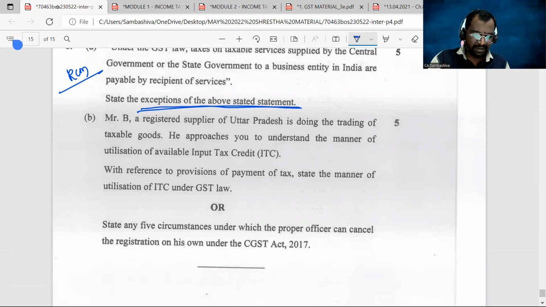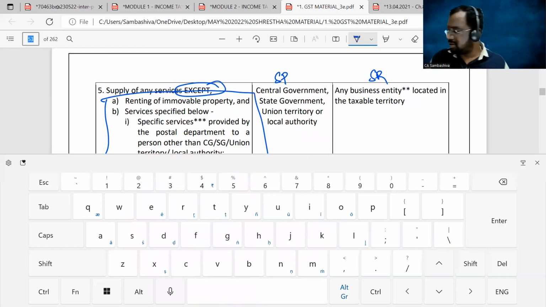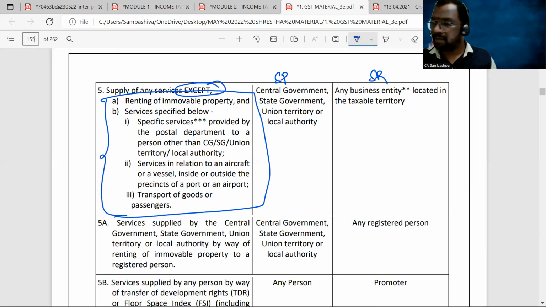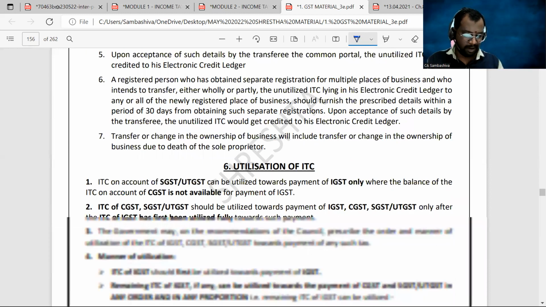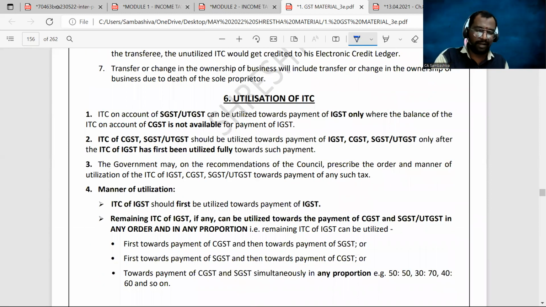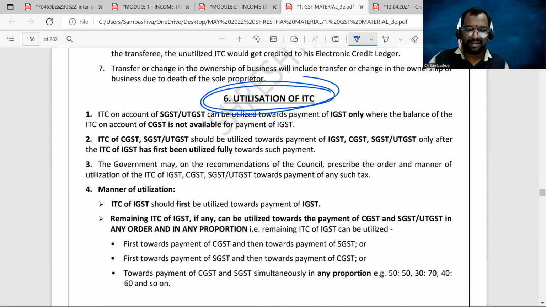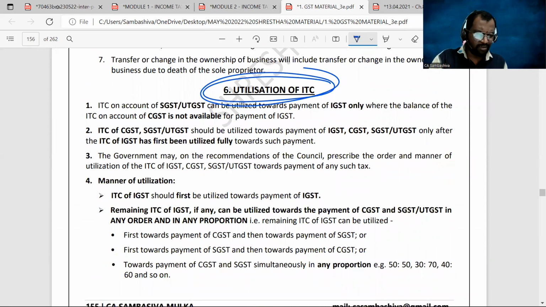Next. B is a registered supplier of Uttar Pradesh doing the trading of taxable goods. He approaches you to understand the manner of utilization of input tax credit. It's a straightforward question. We have learned about the utilization of input tax credit in the 6th chapter, and you can see on page number 155, utilization of input tax credit. Clear? So you need to write these provisions.